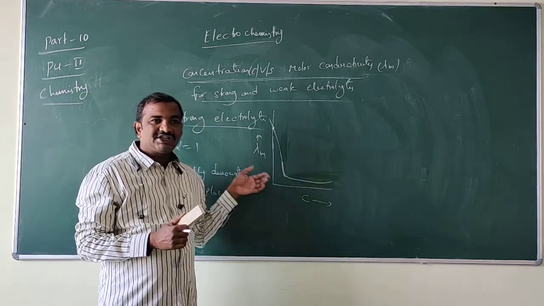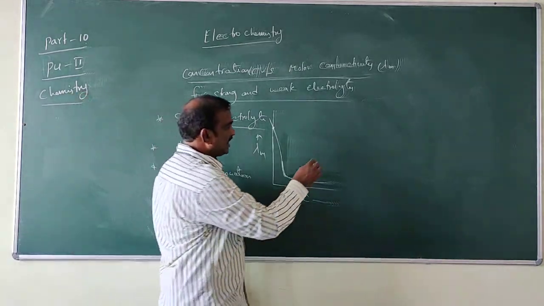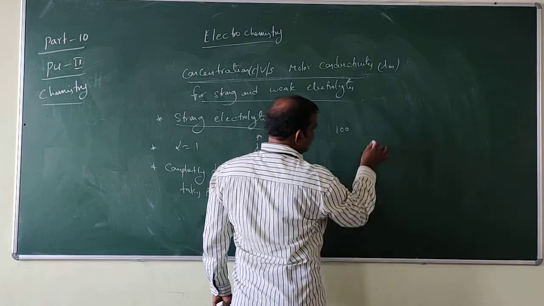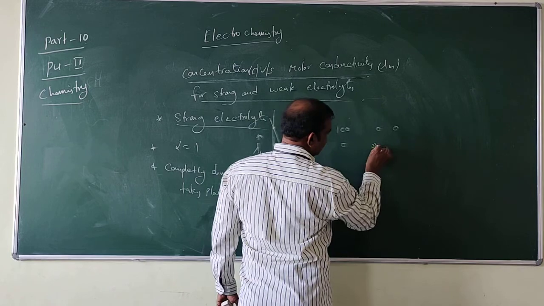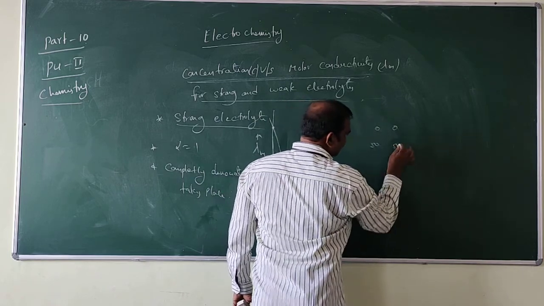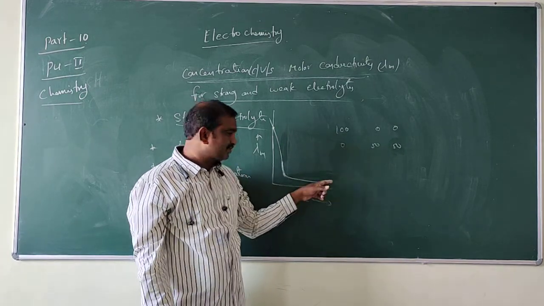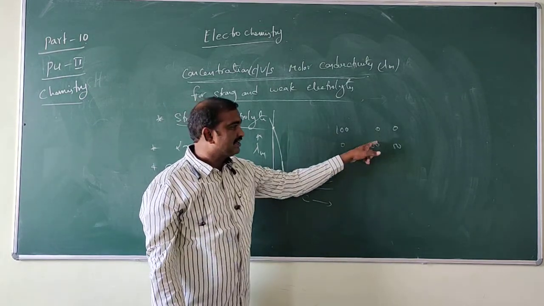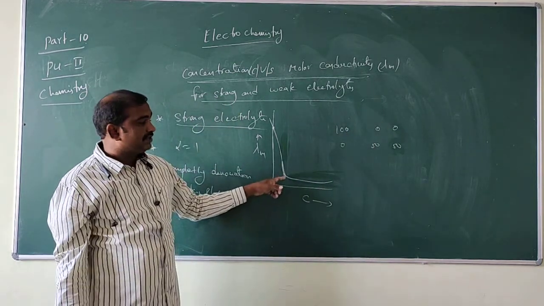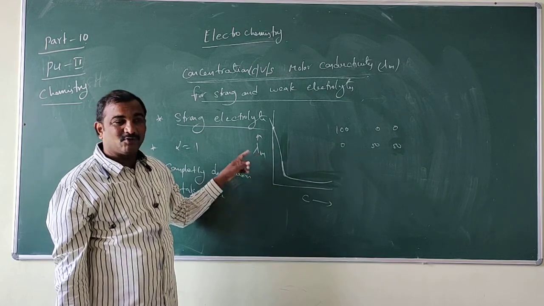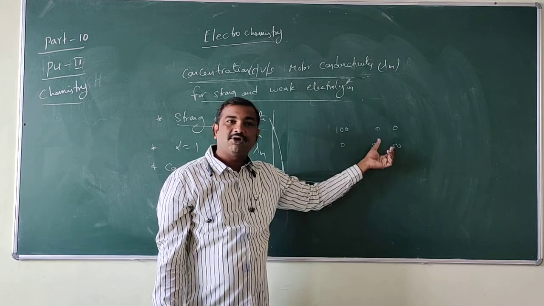So if concentration is decreasing, say 100 for strong electrolyte taken, it is decreasing and becomes 0. What happens? It becomes 50 and 50. The concentration of reactants is decreasing to 0, while the concentration of products is increasing. That means the lambda m value, the molar conductivity, increases. Molar conductivity means splitting of ions.